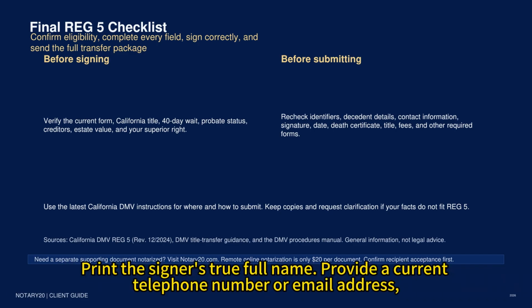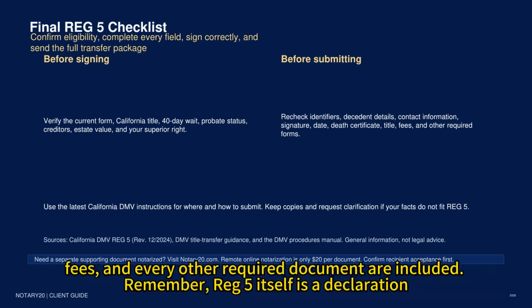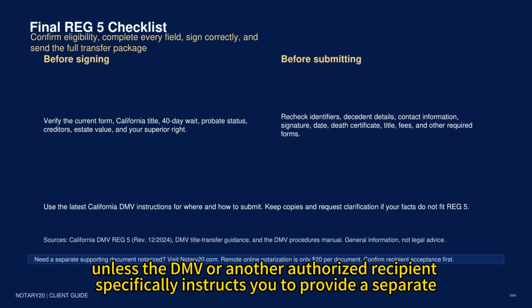Print the signer's true full name. Provide a current telephone number or email address, sign, and date the form. Then confirm that the death certificate copy, endorsed title, fees, and every other required document are included. Remember, Reg 5 itself is a declaration under penalty of perjury and does not ordinarily require notarization. Do not add a notary block unless the DMV or another authorized recipient specifically instructs you to provide a separate